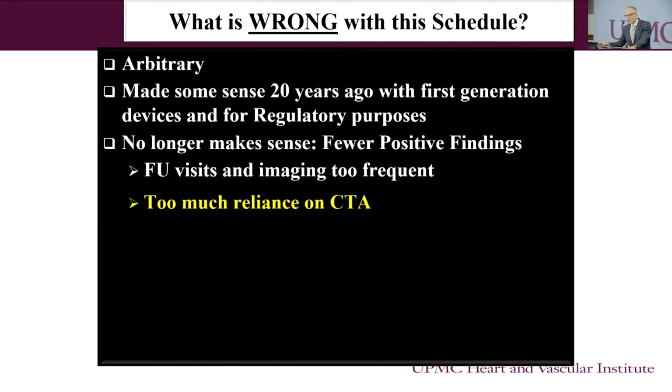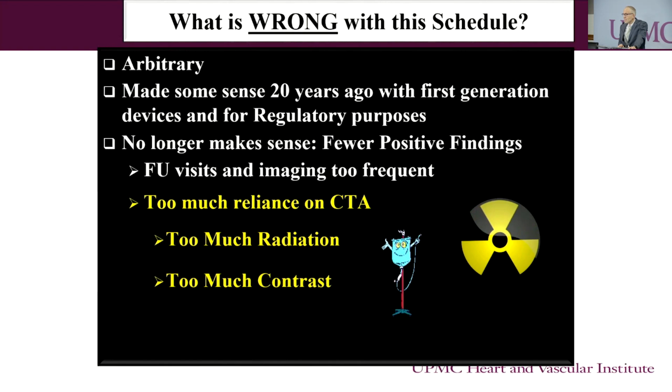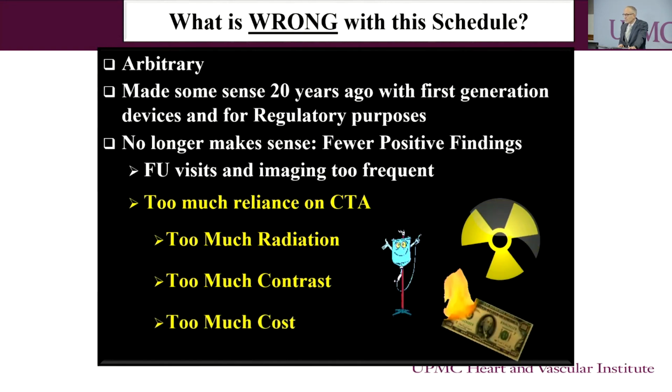This schedule was based on the initial endograft trials, and it made sense maybe 20 years ago with the first generation devices, but it doesn't currently make sense because of the improved endografts and our comfort zone treating more and more patients over time. So too much reliance on CT scans leads to too much radiation, which we have seen can result in malignancies, blood malignancies. Too much contrast can lead to nephropathy and renal failure, and of course